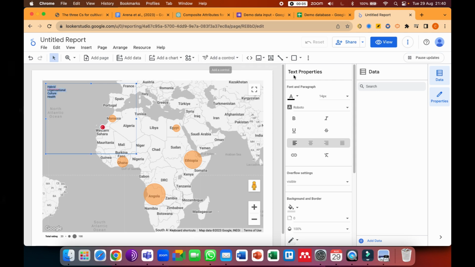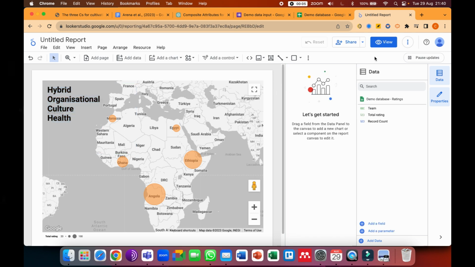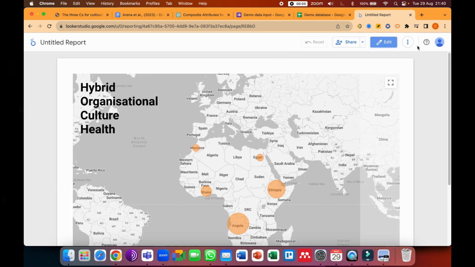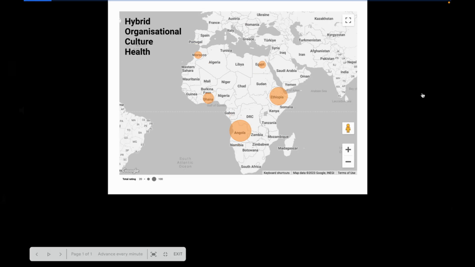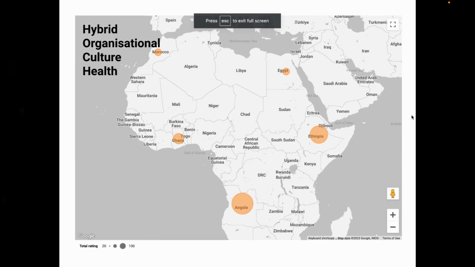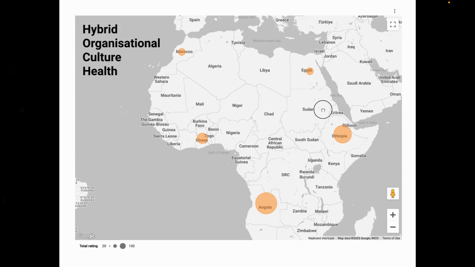So this is so that we can see, in real time, as our people complete the feedback, and you can filter this as well. We'll be covering all of that in the course. Now this is something that you can embed on a website or put in an email. Even if you want, you can download it as a PDF. But the whole point is that it's live and interactive.